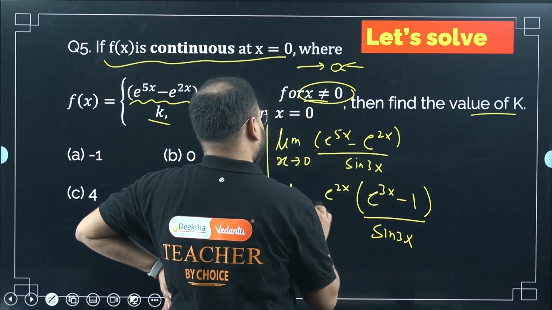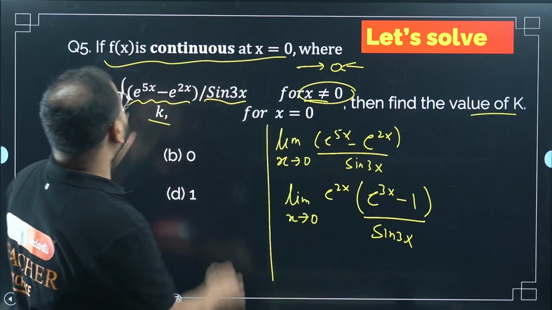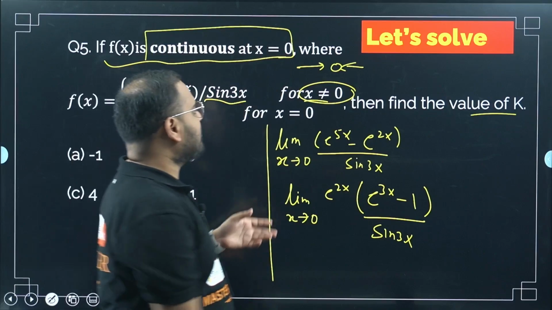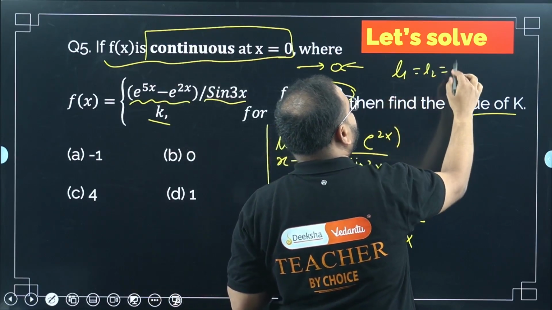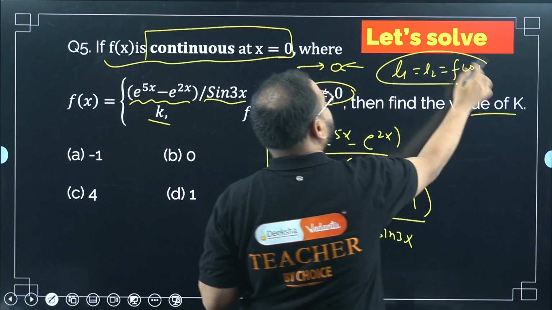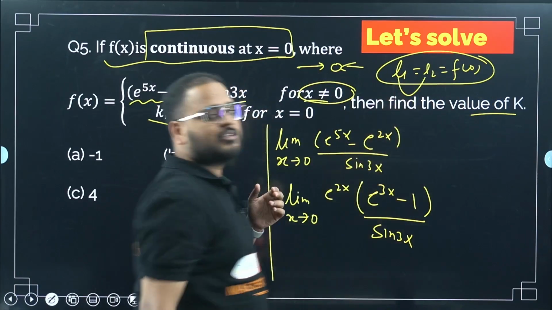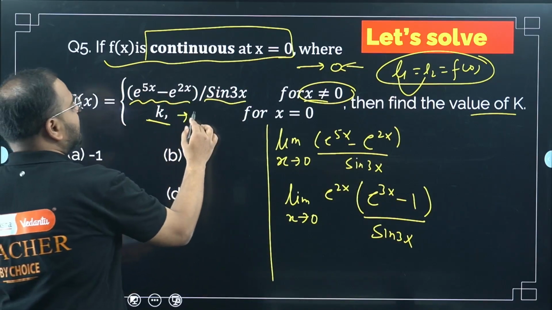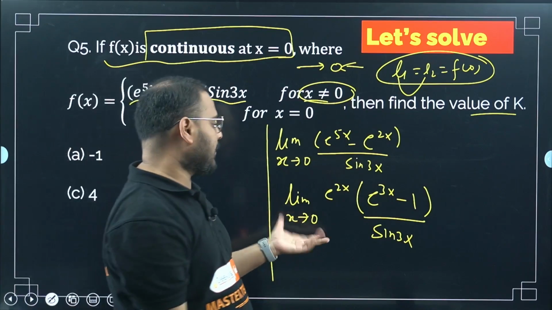Again the limit. They have given that the function is continuous, so please remember this: when the function is continuous, I take the condition that limit L1 equals L2 equals f of 0. So I find the limit value. This 2 represents my limit value only. Since f of 0 is k, I'll find the limit value and put it equal to k, nothing else.